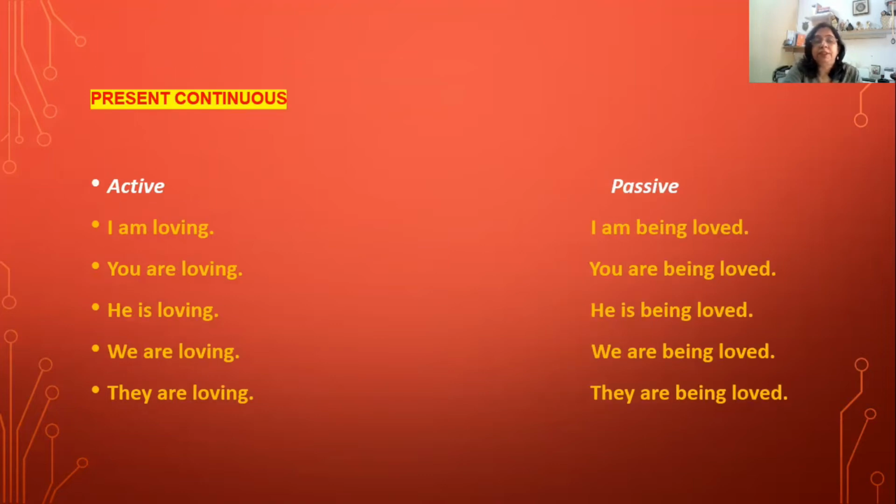Present continuous tense. In active voice, it is said I am loving. Whereas in the passive voice, it is said, I am being loved. Again, you are loving, you are being loved. He is loving, he is being loved. We are loving, we are being loved. They are loving, they are being loved.